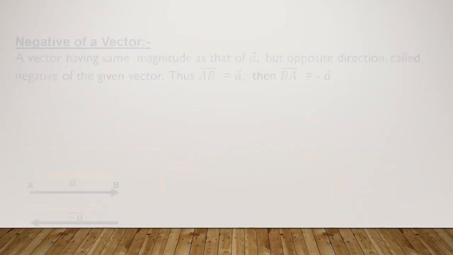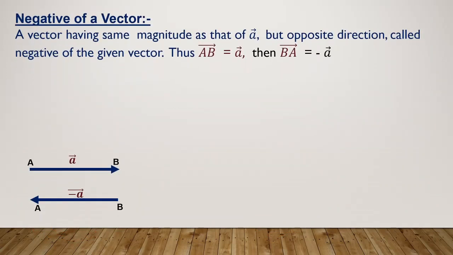Okay, now let's move to the next one, that is negative of a vector. So what is the negative of a vector? Very simple. Just see here. Here is a vector AB. So your initial point is here, and the terminal point is B.